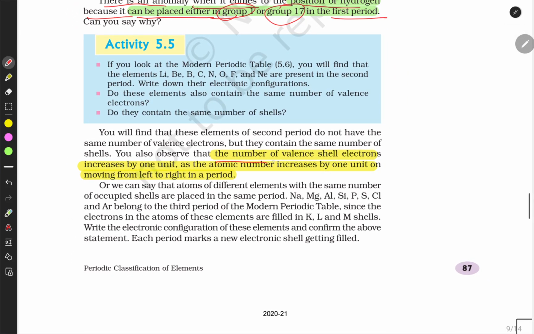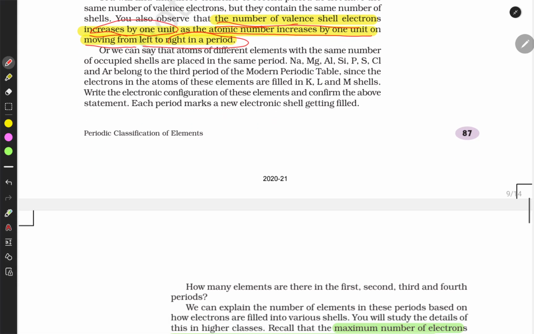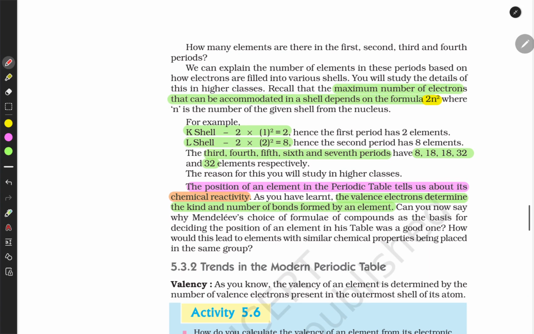The number of valence shell electrons increases by 1 unit as the atomic number increases by 1 unit, moving from left to right in the periodic table. The maximum number of electrons that can be accommodated by a shell depends on the formula 2n squared, where n is the number given to the shell from the nucleus.